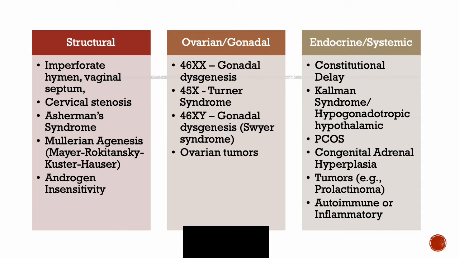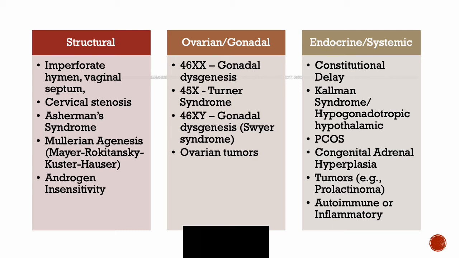Okay, so there's a bunch of different ways to break down all of the differential diagnoses here. I think this one makes the most sense to me, but there's a bunch of other ways to think about this. So the first category is structural. So if you don't have the necessary structures or there's a deficiency causing an abnormal structure, you won't have menses. So starting inferior and then moving superiorly. Inferiorly, you'd have things like an imperforate hymen, transverse vaginal septum, even cervical stenosis or Asherman's, which I think sometimes I don't put in this category as much. I put that more in secondary amenorrhea, but it could cause primary amenorrhea given the patient's history.